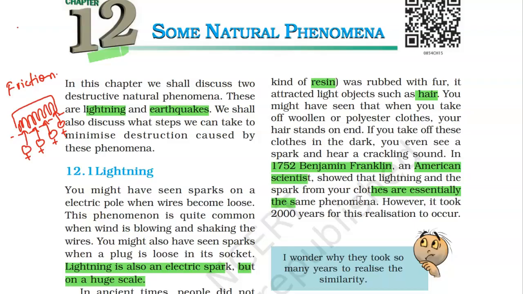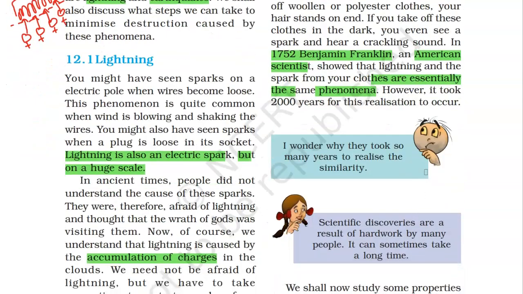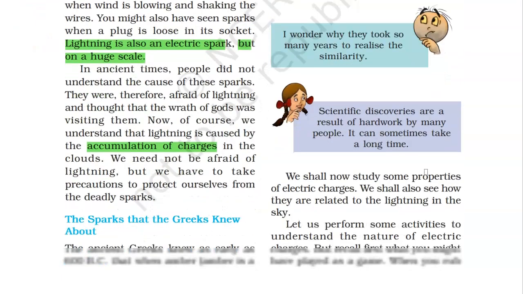This lightning, this electrical spark, this crackling sound is because of the accumulation of charges, right? However, it took 2000 years for the realization to occur. He gave a hint that this is due to this, but the entire thing was not very clear by then. It became clear 2000 years later.